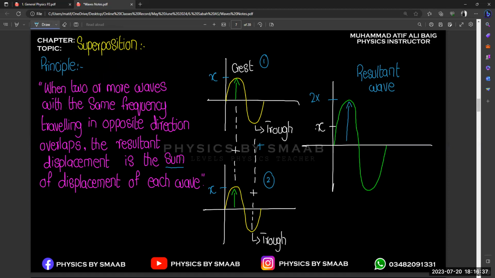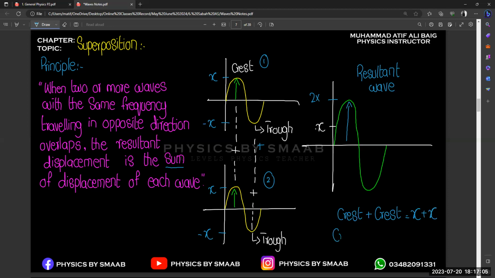Yes. And let's suppose we consider the value of the trough. The value of the trough will be minus x because it is opposite in direction, right? This will also be minus x. So if we combine crest and crest, crest plus crest means x plus x, right? Because both are the upper part of the wave. So that will make a greater wave as compared to the previous one.